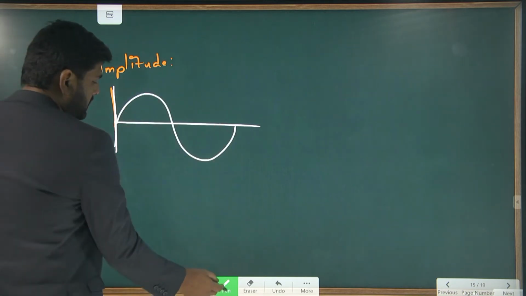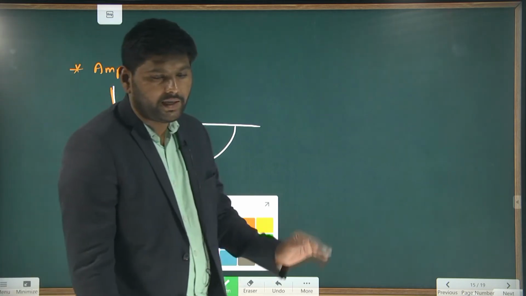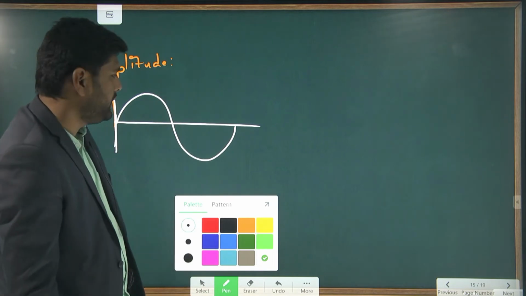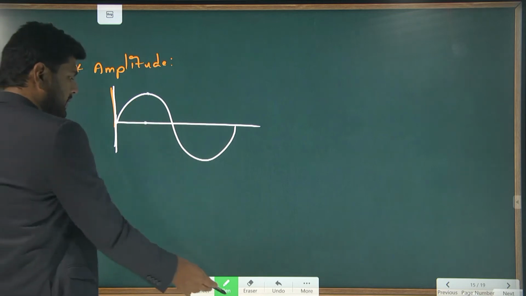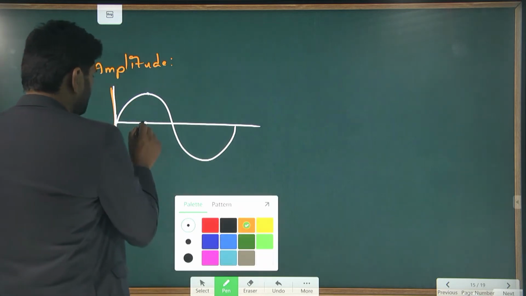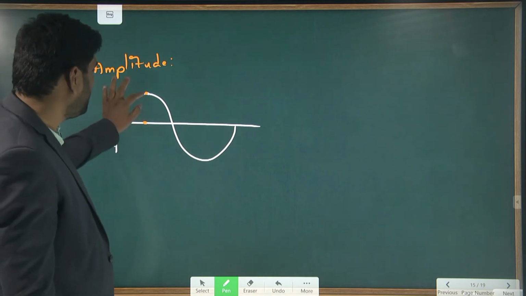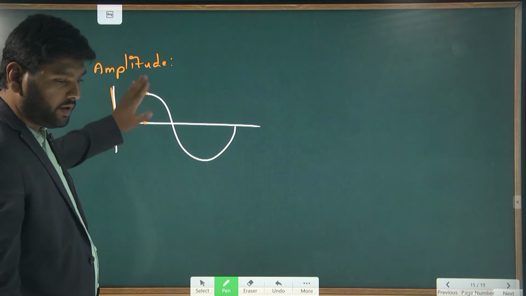This wave is produced by particle vibration. From here to here the particle is vibrating. Because of that, this point is reached, and when it is reached, the wave is produced.